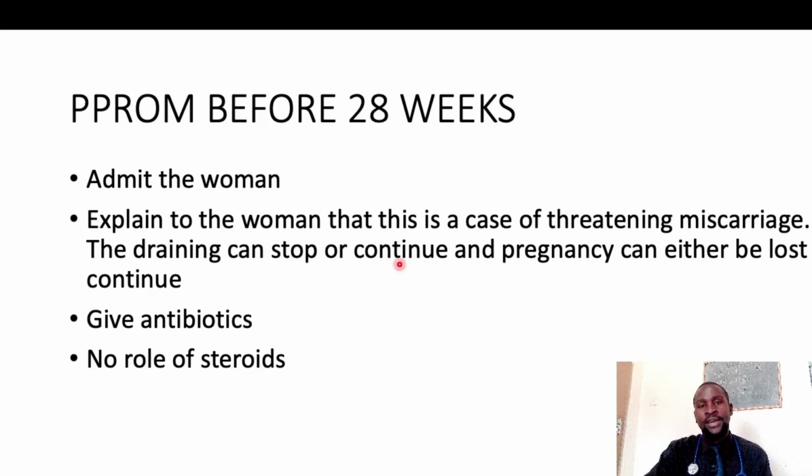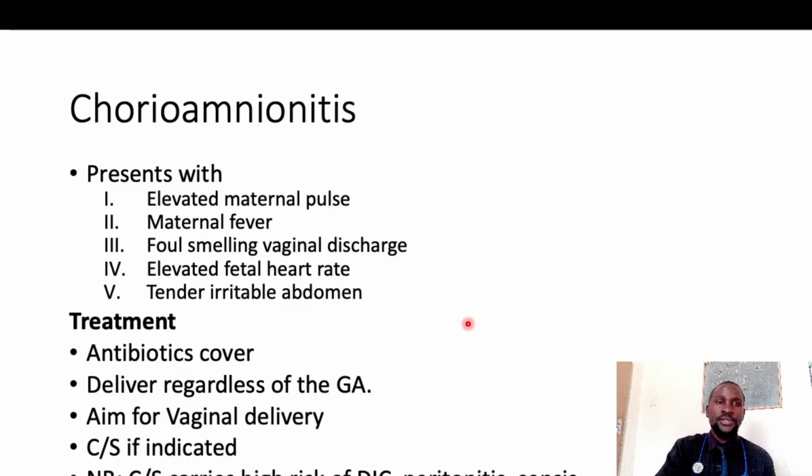That's the safest. But otherwise, you need to explain to this woman that what she is having now is a threatening miscarriage, and there's a 50-50 chance that the pregnancy will continue or will be lost before 28 weeks. If the woman develops chorioamnionitis, which is one of the commonest complications and what we fear,